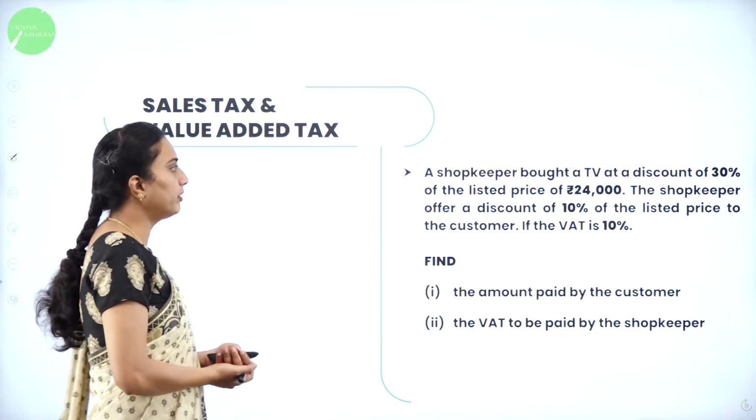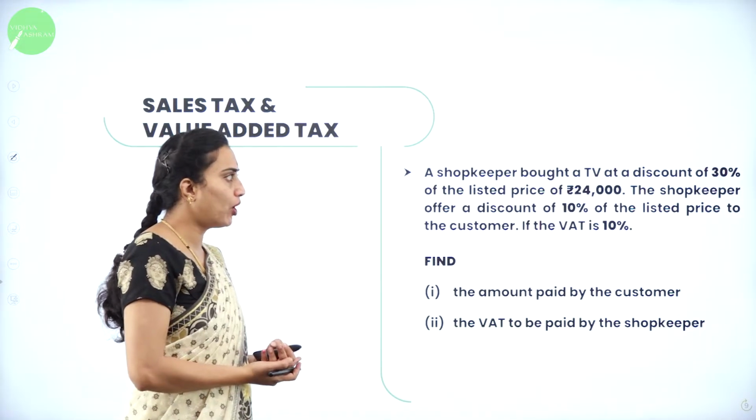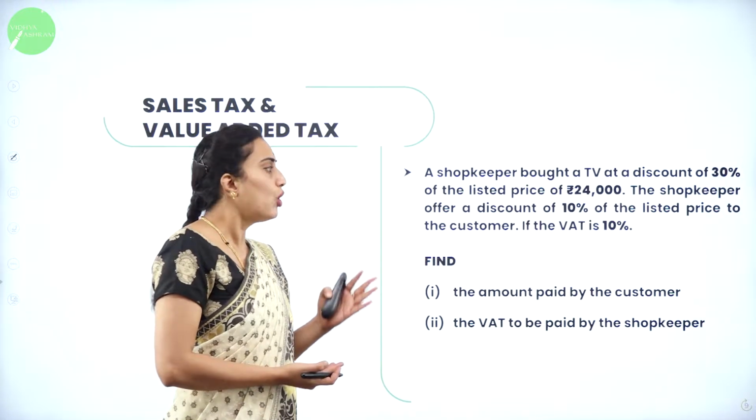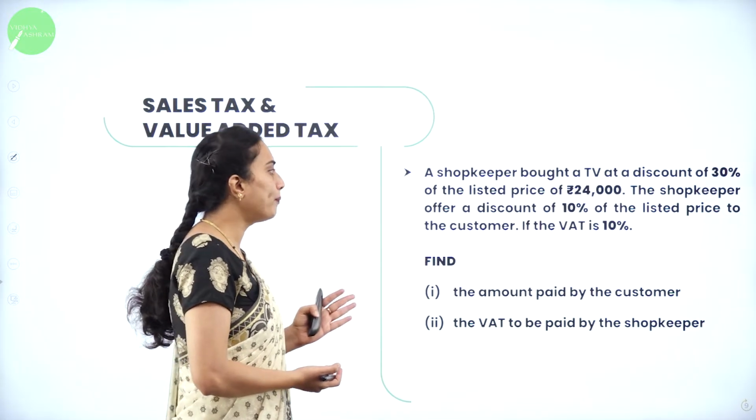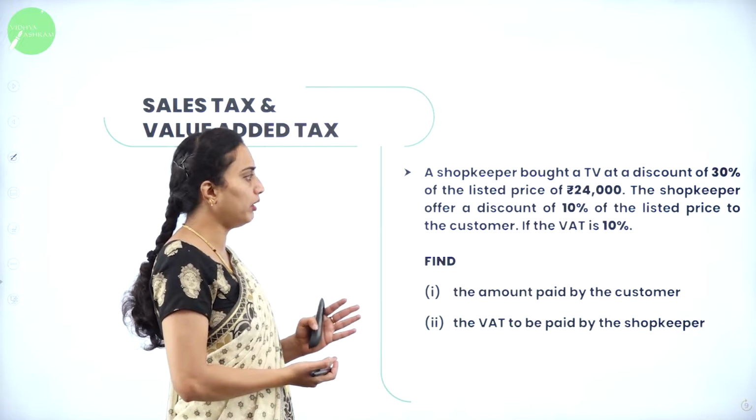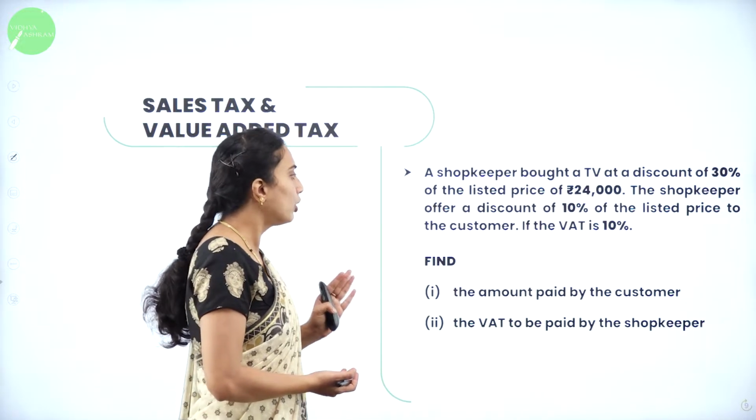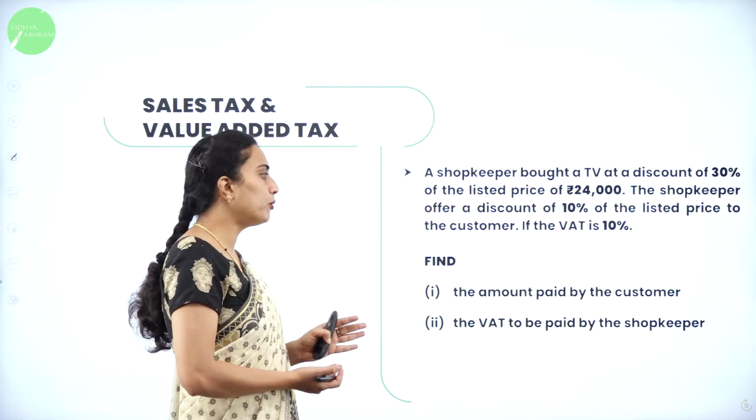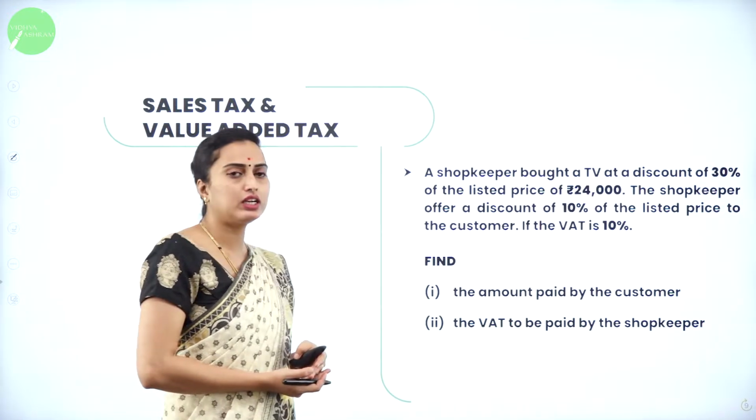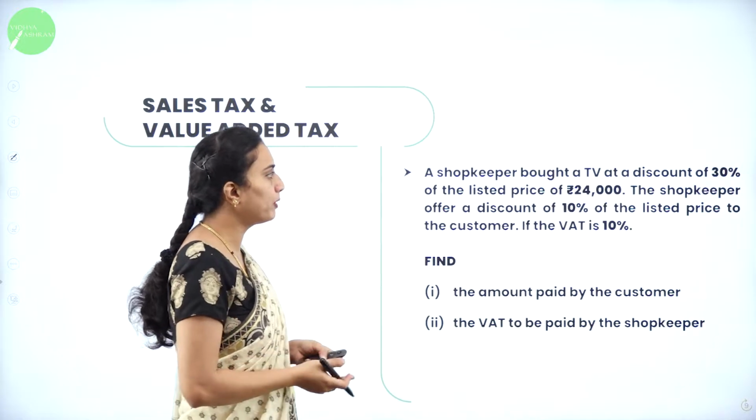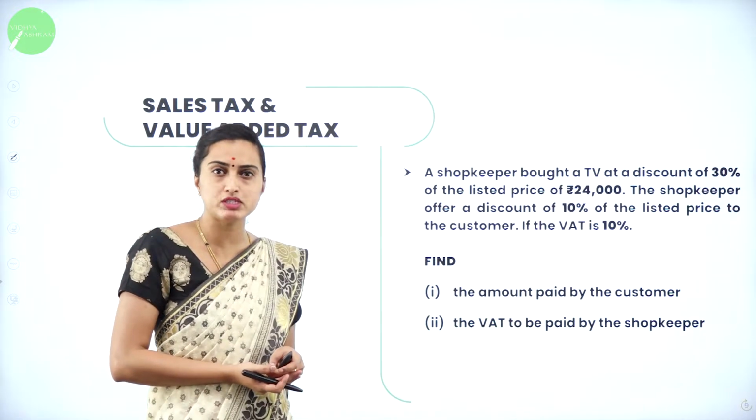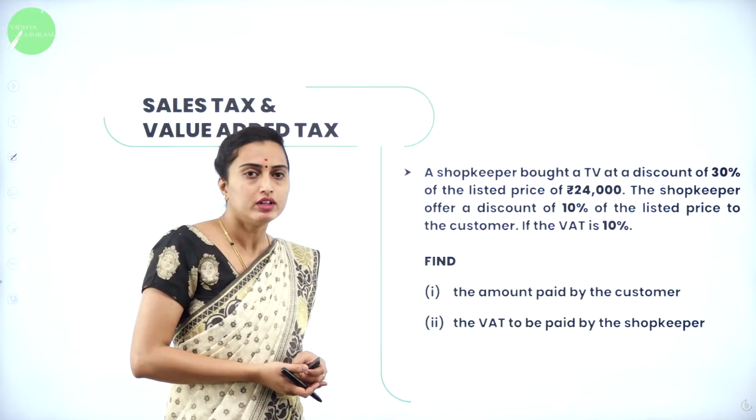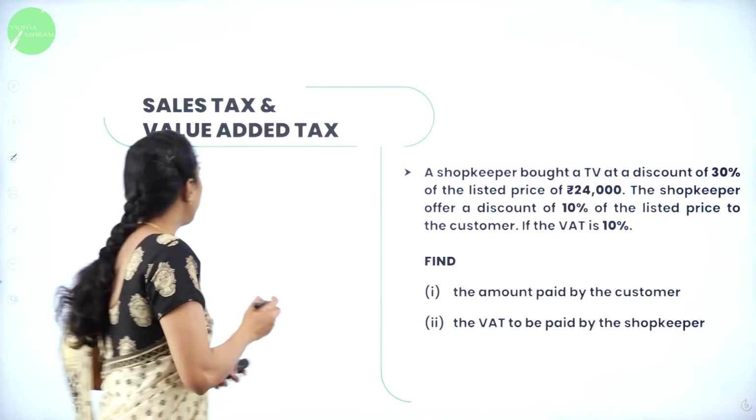The next problem they have asked is like this. A shopkeeper bought a TV at a discount of 30% of the listed price of rupees 24,000. The shopkeeper offered a discount of 10% of the listed price to the customer. If the VAT is 10%, find the amount paid by the customer and the VAT to be paid by the customer. Now here, a shopkeeper bought a TV at a discount of 30%, which means out of 100%, 30% discount, so 70% is to be paid.